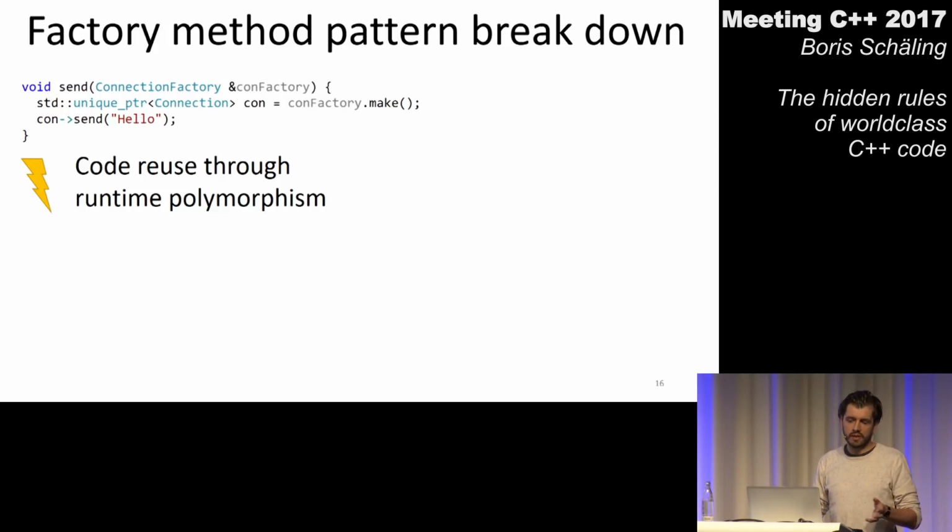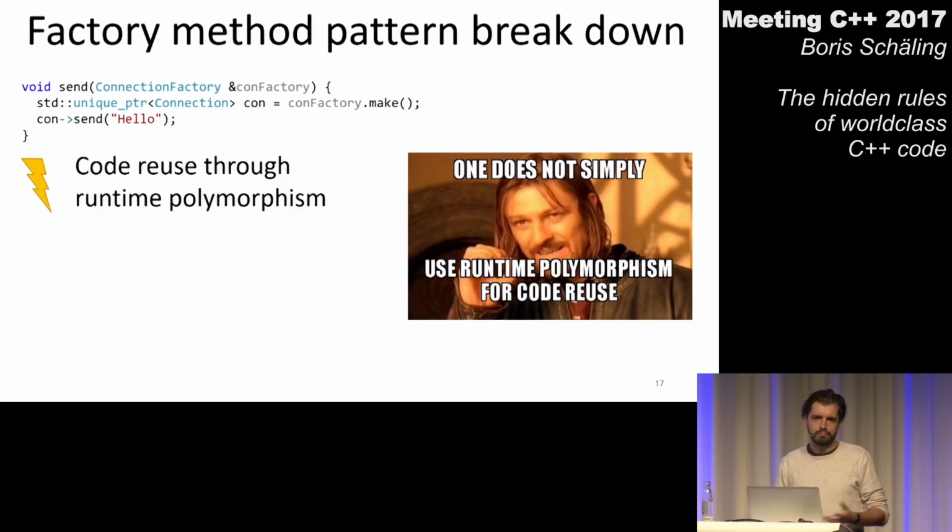Now, when it comes to code reuse, we are, of course, experts in C++. There's something else we can use. Again, we don't need to do all those things the factory method pattern promises us and requires us to do. When it comes to code reuse, we can just use templates. So for delegation, we said we only need functions. For extensibility, we still only need functions. When we want to benefit from code reuse, we need templates.